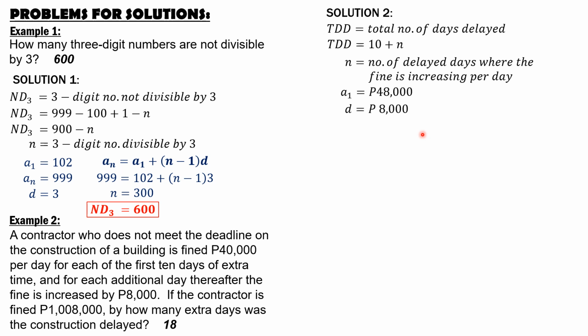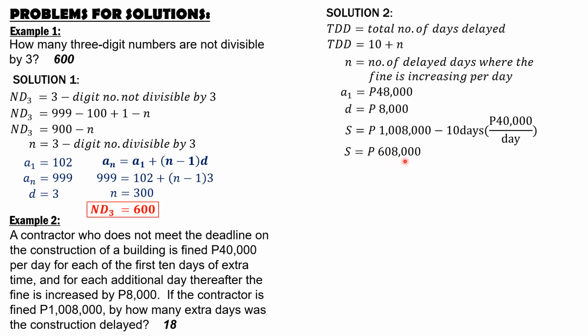And therefore, the sum of these penalties beyond 10 days is equal to the total fine, which is 1,008,000, less the total fine when the penalty is constant at 40,000 pesos per day. So that would be 1,008,000 minus 10 days times 40,000 pesos per day penalty. Therefore, the sum is 608,000 pesos.